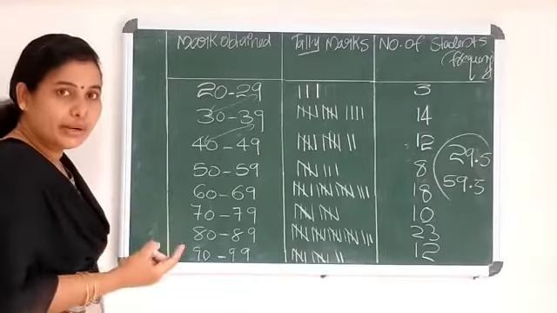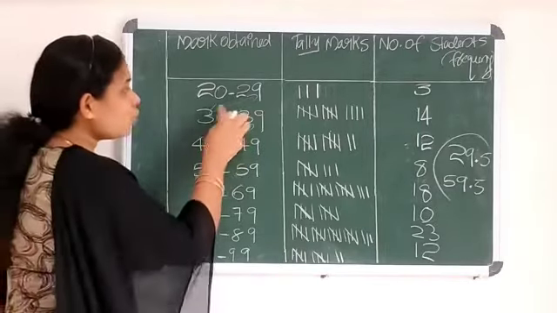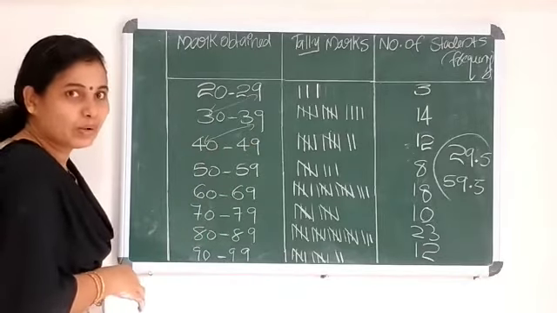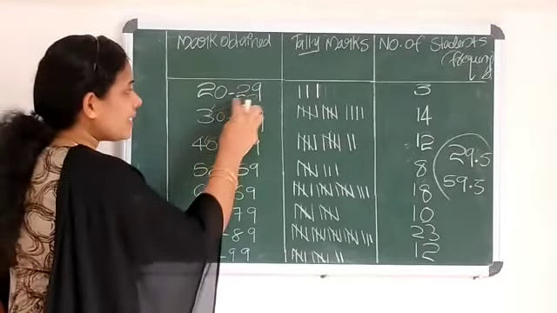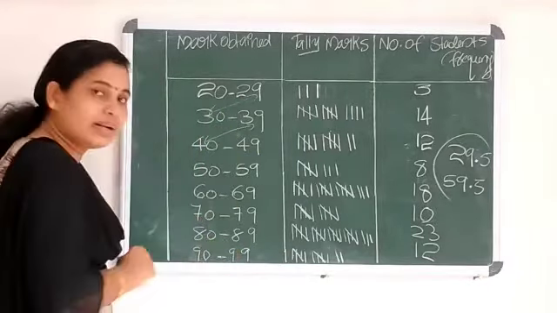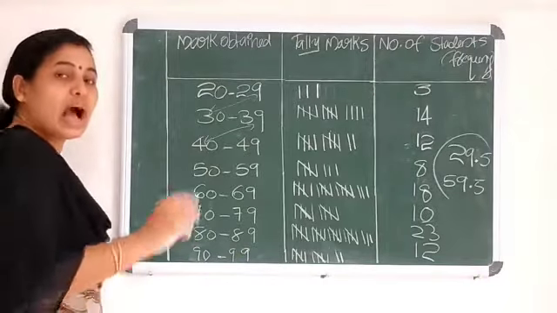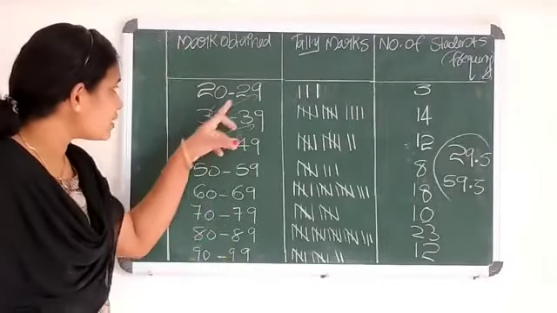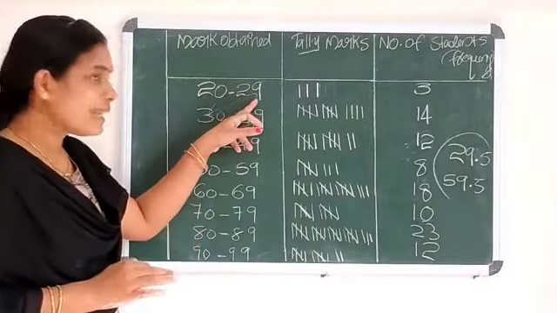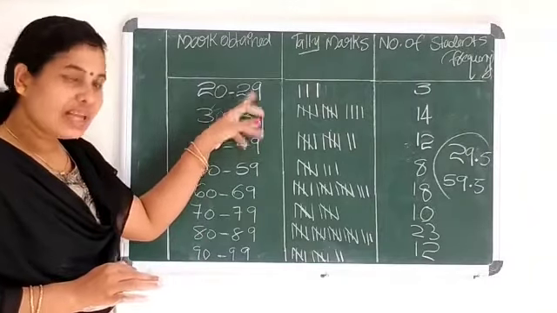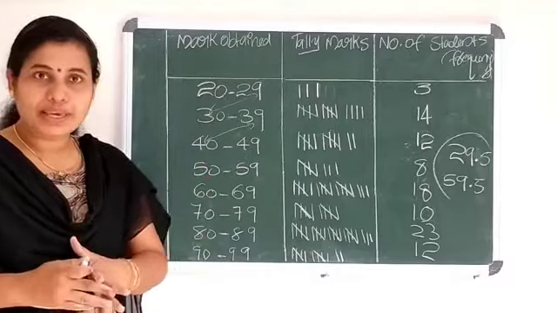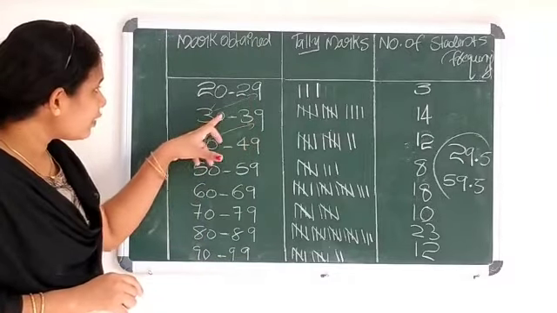Okay. So what can we do? We can make these two values the same. Then such a problem will not be there. If these two places have the same value, we can include all values in this table. Okay. How can we make these two values the same? To make the upper class limit of the first class and the lower class limit of the second class equal, you find the difference between these two numbers.